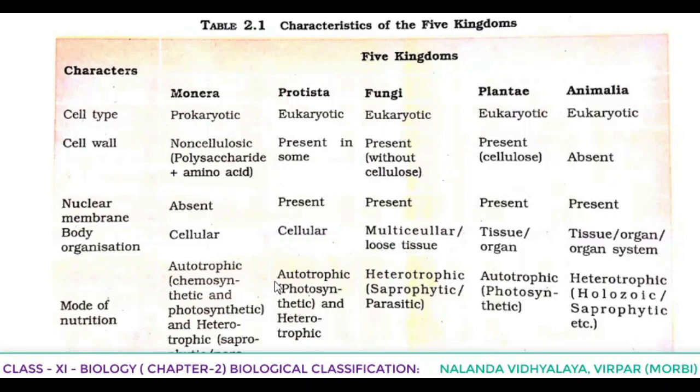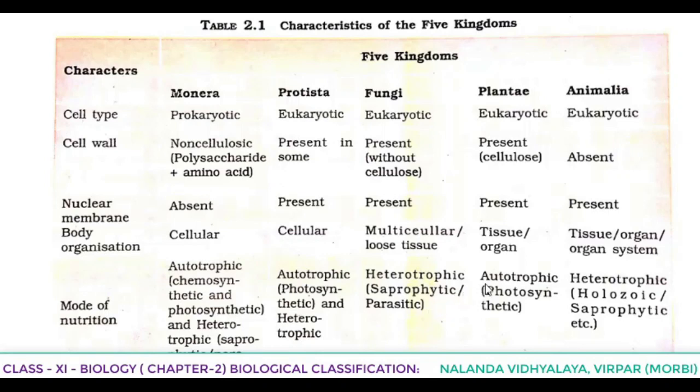Now, in the case of Protista, mode of nutrition is autotrophic, that is photosynthetic, and even heterotrophic. That means both the types are there. Autotrophic also there, heterotrophic also there. But in autotrophic, only photosynthetic types. In fungi, they are only heterotrophic, and in that mainly saprophytic and parasitic.